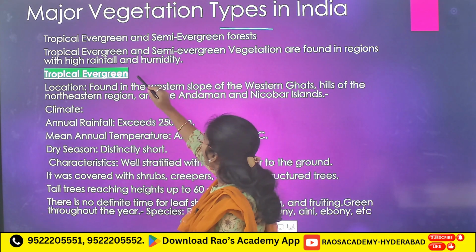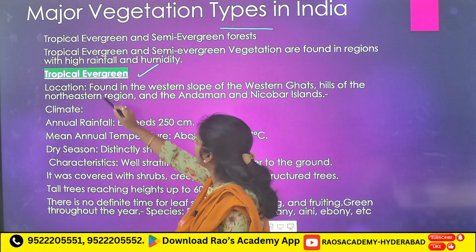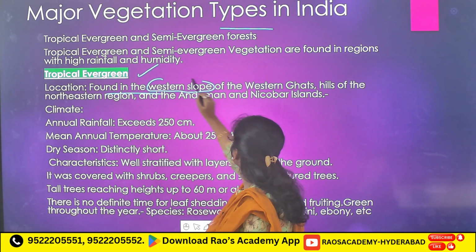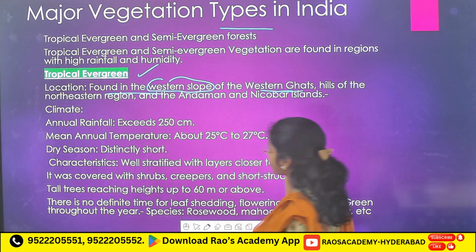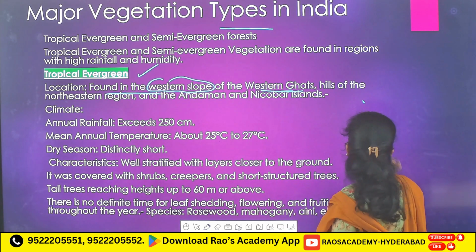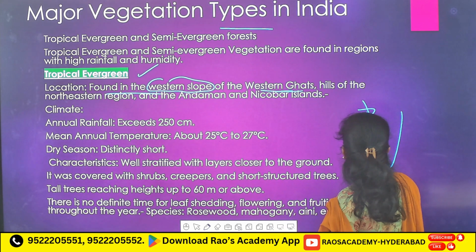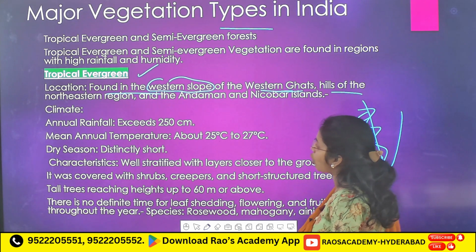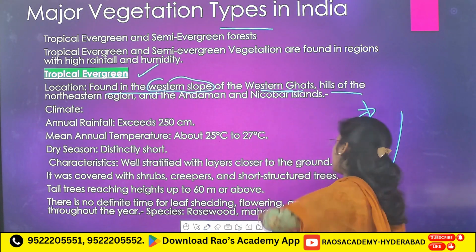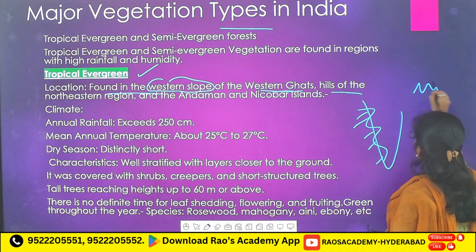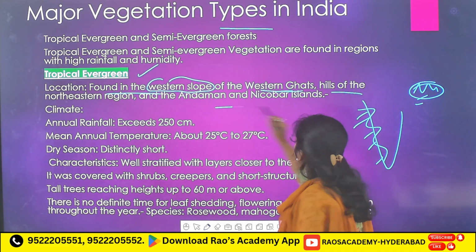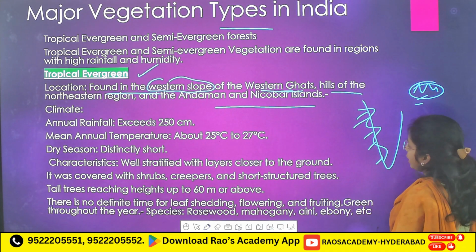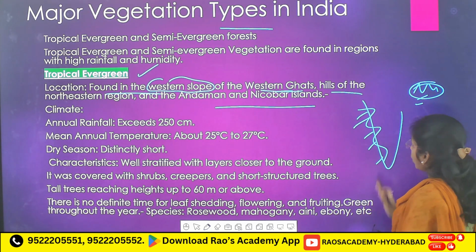First, tropical evergreen forest. Location: found in the western slope of Western Ghats, hills of the northeast region, and Andaman and Nicobar Islands. These three things you have to remember.